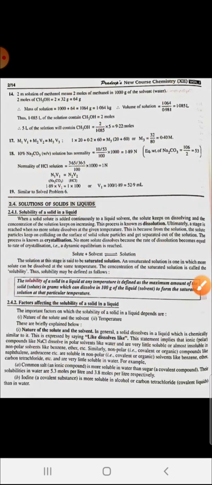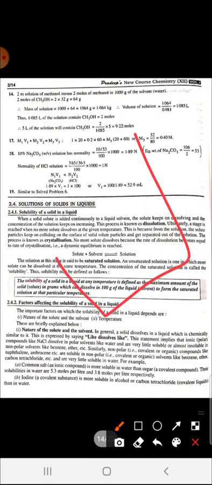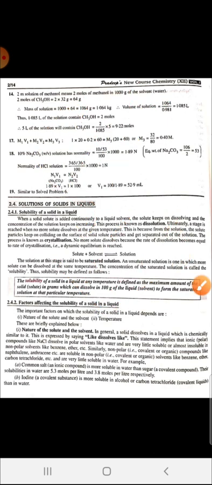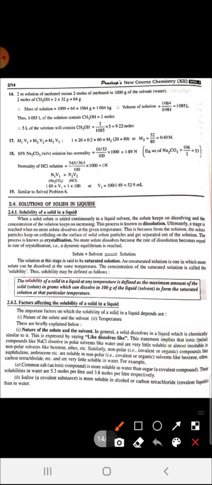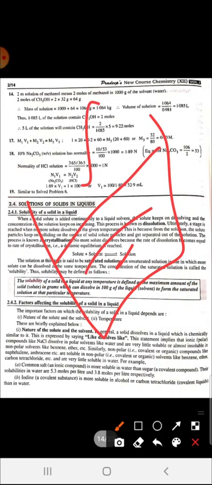But if we are adding sugar in water, sugar is not added so much like salt, because sugar is non-polar. It does dissolve, no doubt, but the amount of dissolution is less for sugar. So there is a polarity difference. So polar compounds dissolve in polar compounds in very good amount.